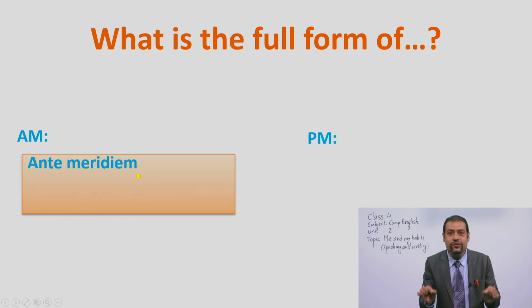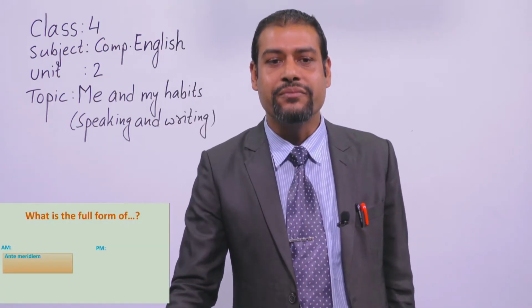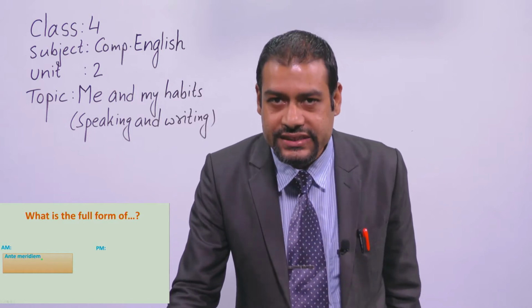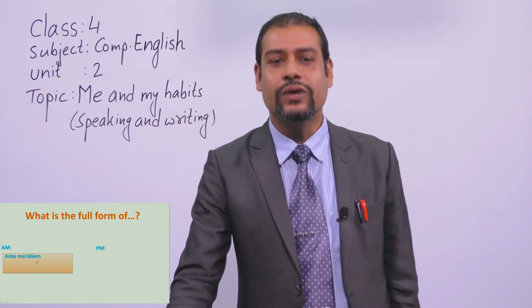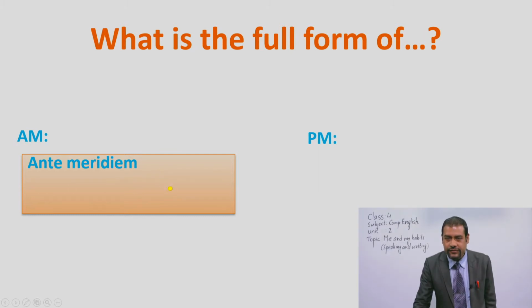So what is the full form of the term? You can say AM. AM means anti-meridian, okay? The full form of AM is, okay, repeat it with me. First of all, I want to pronounce and you also pronounce, okay? Anti-meridian. Please pronounce it. Good. Once again, anti-meridian. Please repeat it. Very good. Now it's the last time, okay? Anti-meridian. Please repeat it. Very good.